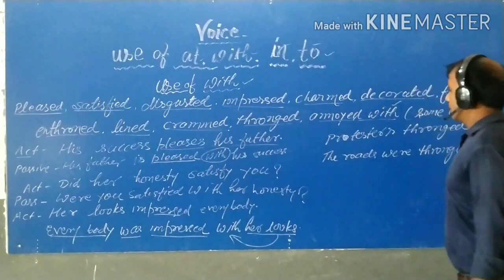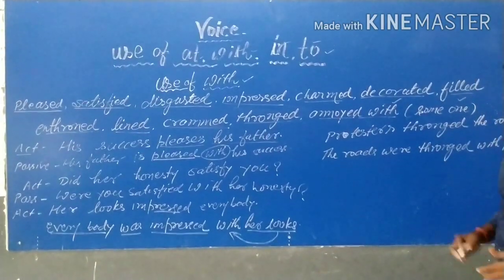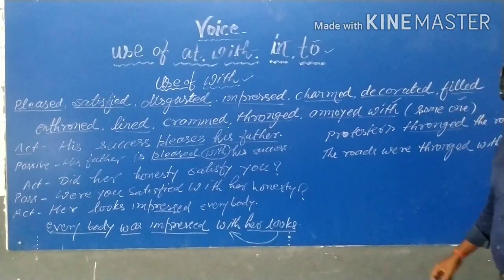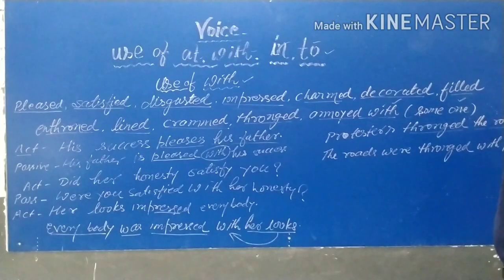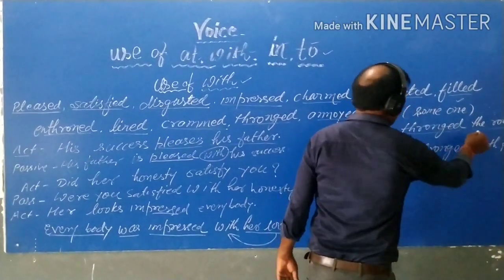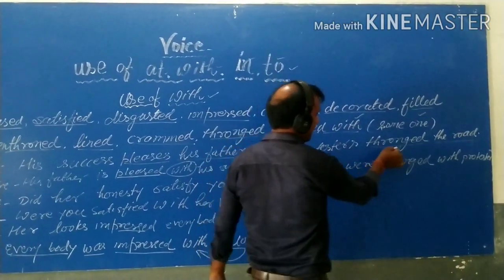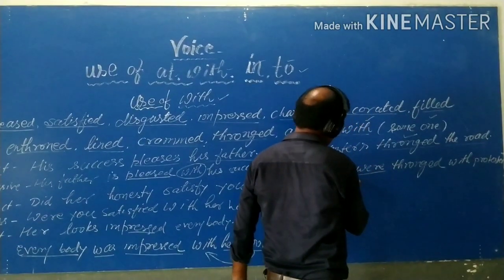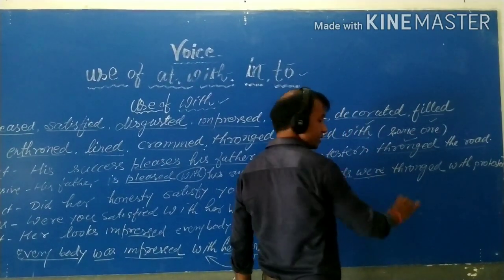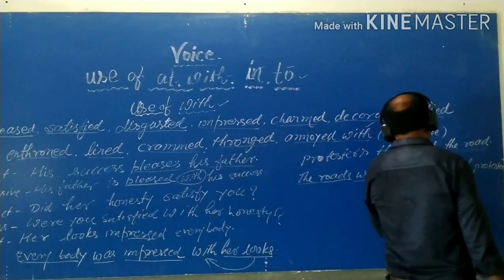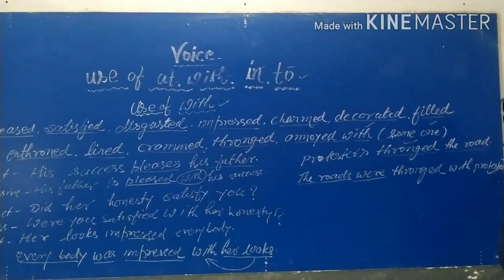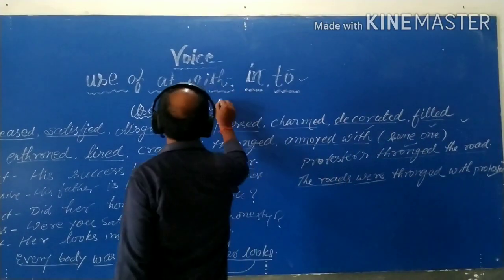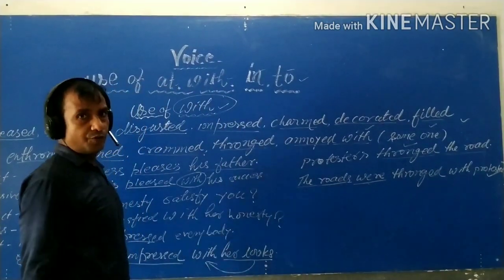One example is also given here. Protesters, that means आप जानते हैं कि जगह जगह प्रोटेस्ट हो रहे हैं. Throng is a crowd, dense crowd. The protesters thronged the roads. What will be the passive? The roads will be the subject, and throng shows that this is past indefinite, so was and were are used. The roads is plural, so were is used. The roads were thronged with protesters. So this word will be used with a preposition that is known as with.